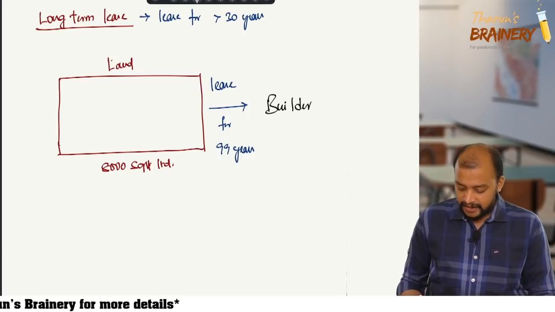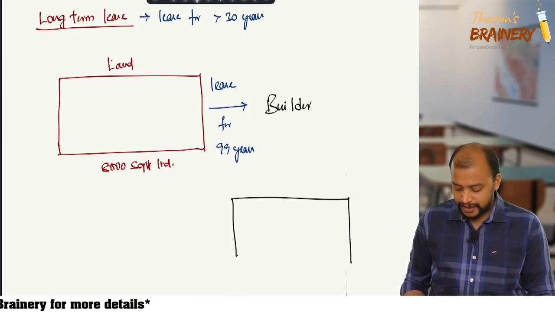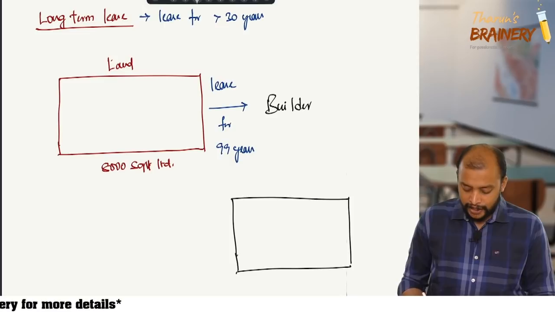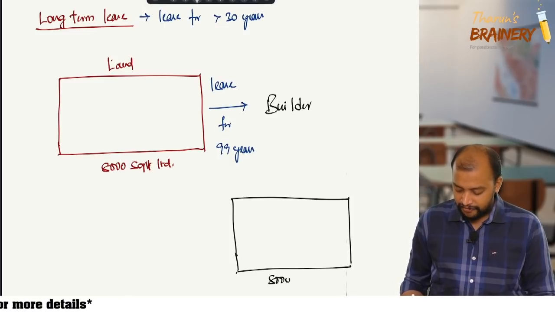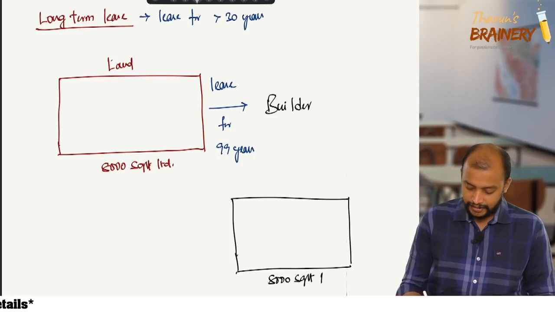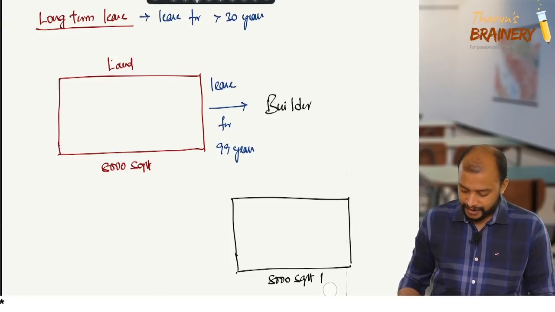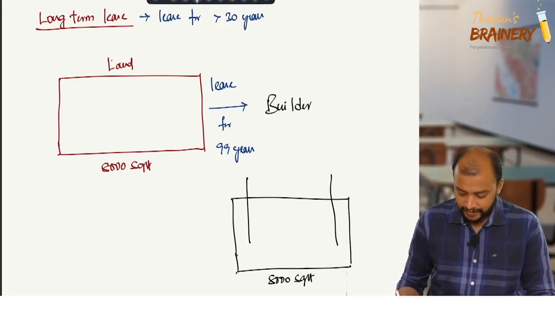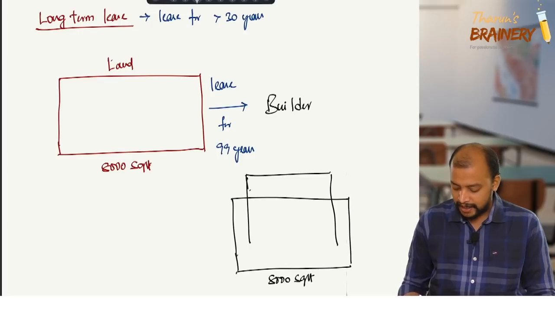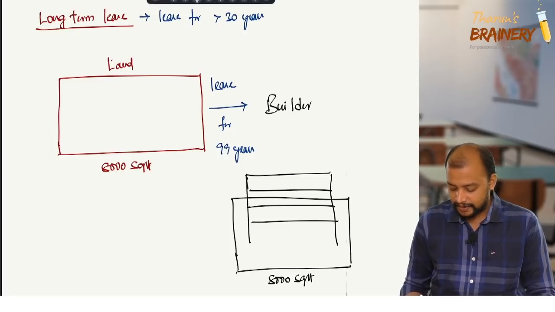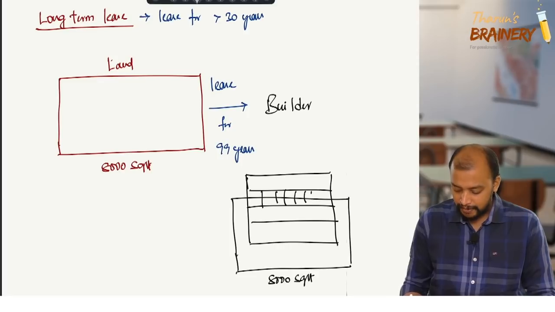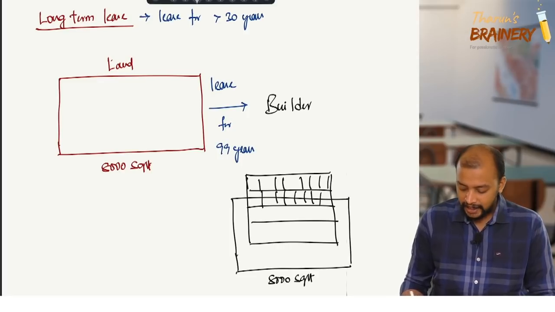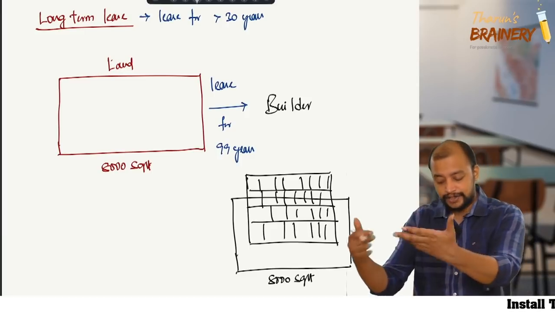That builder will take this 8,000 square feet of land, and on that land he will construct a big apartment with multiple flats, and he will be selling those flats to others.